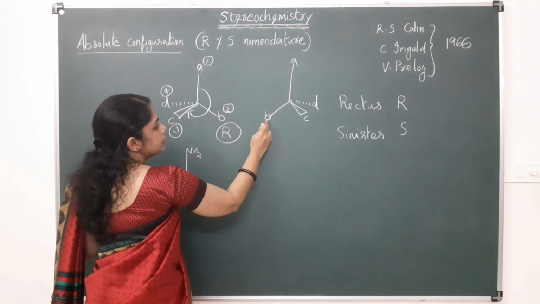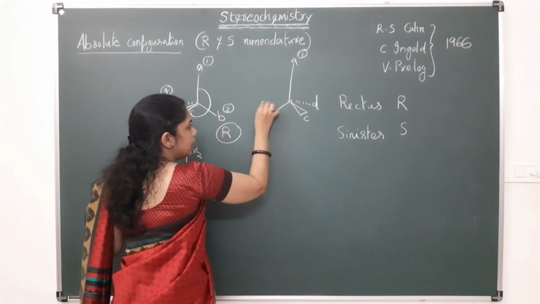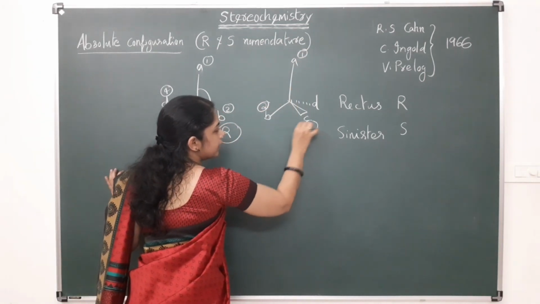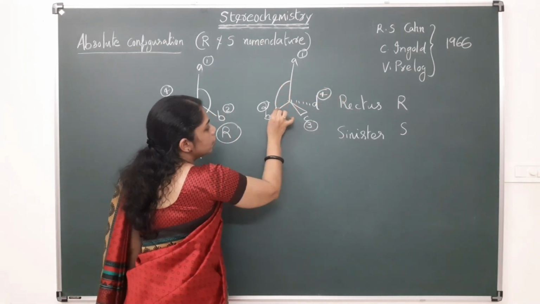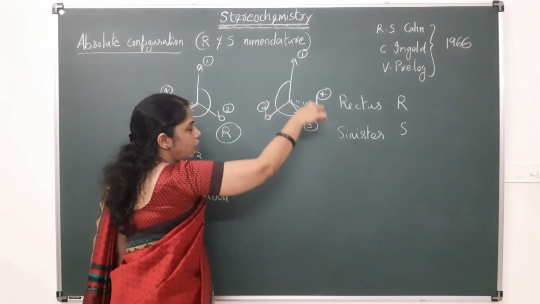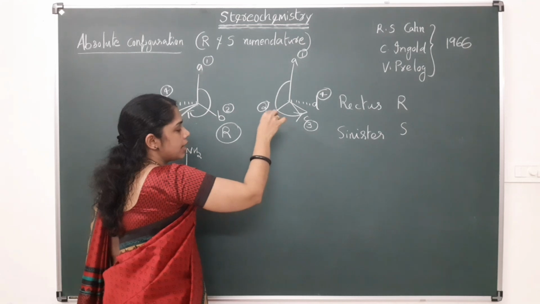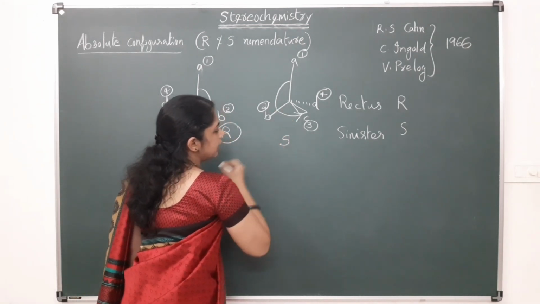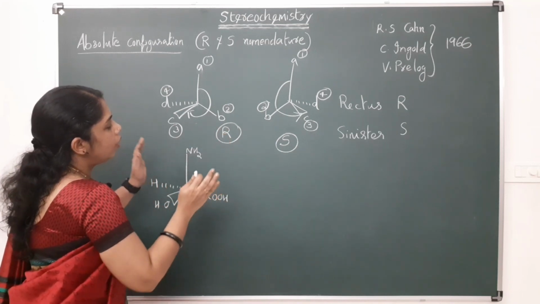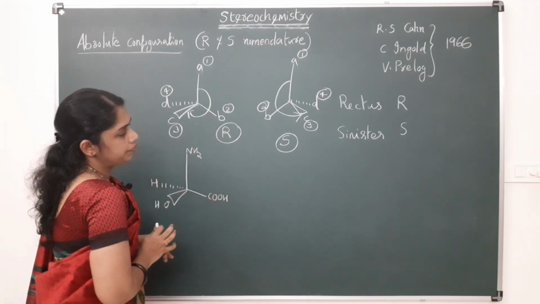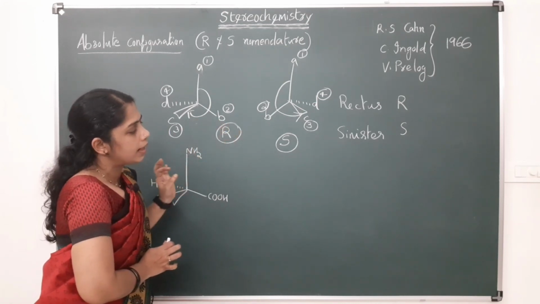So, A, B, C, D. Similarly, here, suppose this is having the first priority, this is having second priority, this is having third priority, and this is having the fourth priority. 1, then 2, then 3, this sequence follows in an anti-clockwise direction. So, this is having the descriptor S. This is a basic way of giving the R and S nomenclature.